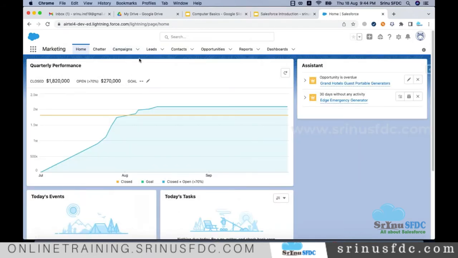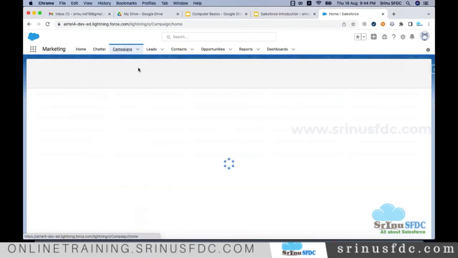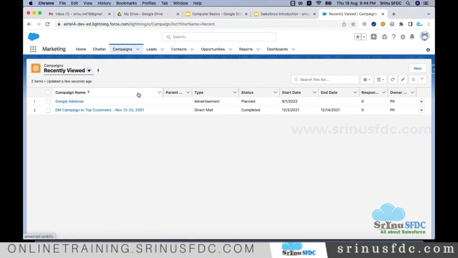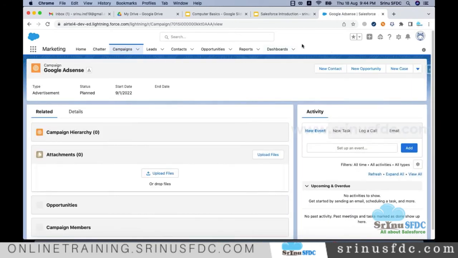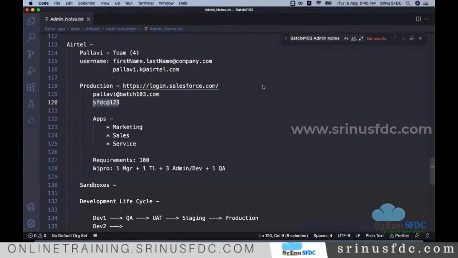They have some requirement, right? They want some new screen. They want to add one more new tab here and to show some screen, which is not provided by Salesforce. That is a requirement which is not provided by Salesforce, but the Airtel company wants that feature. So they have listed all these requirements, right?